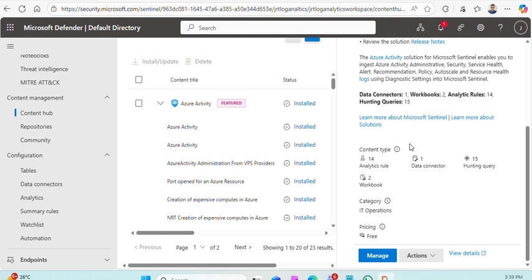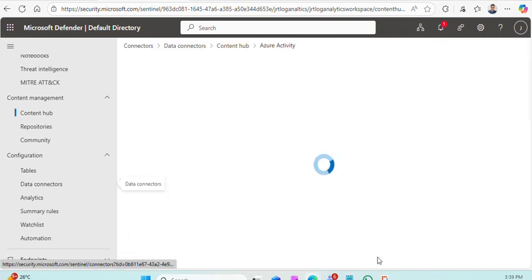Here you can see what this data connector contains: 2 workbooks, 14 analytical rules and 15 hunting queries. Let's see what's there when we click on manage.